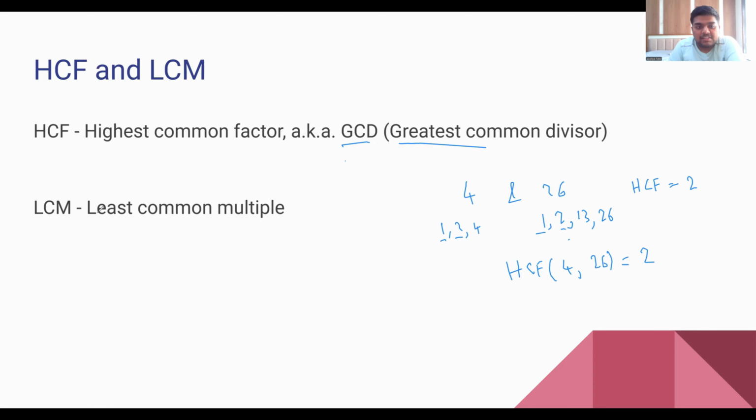And the second one is least common multiple. So least common multiple means, let us consider this example only.